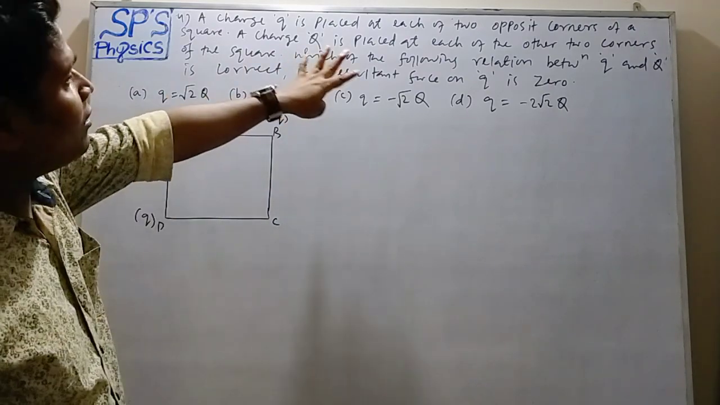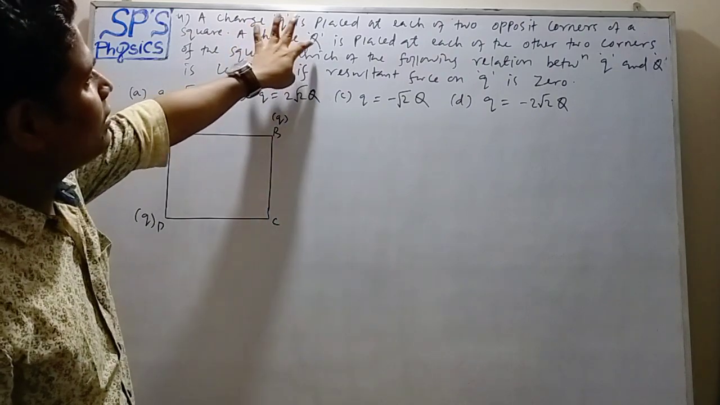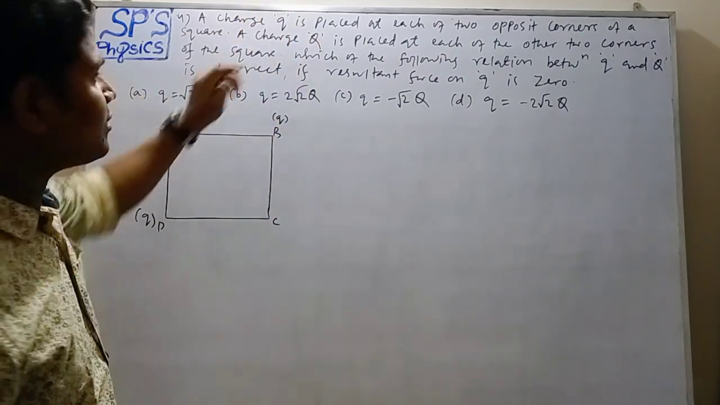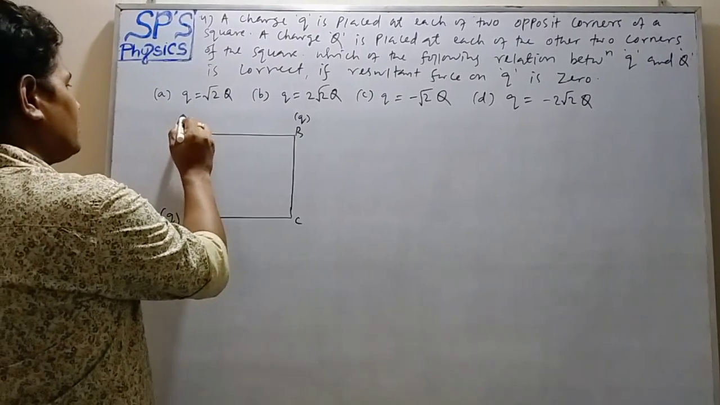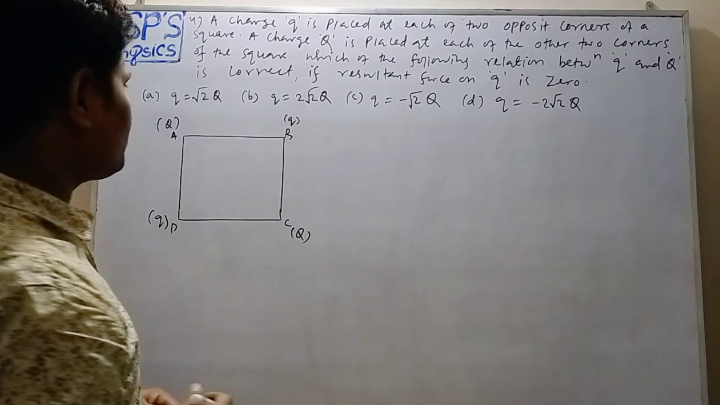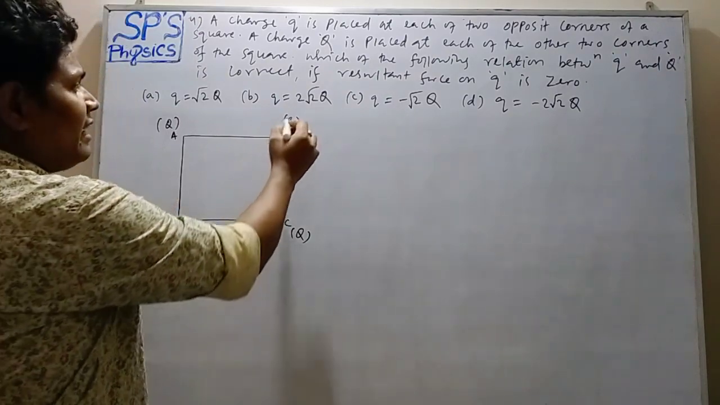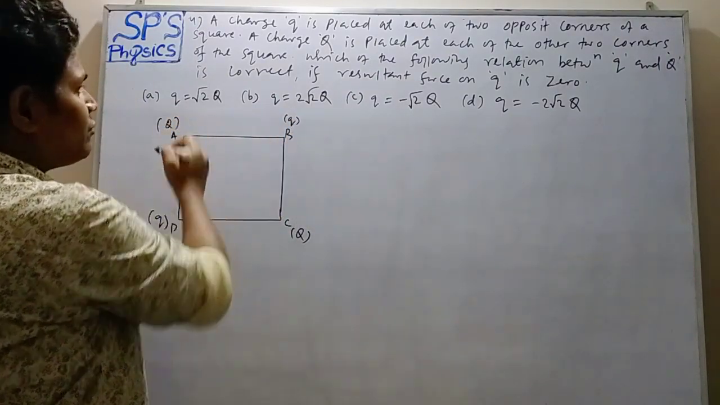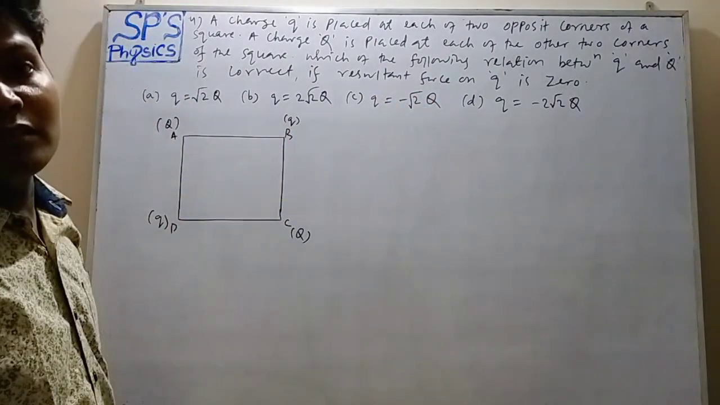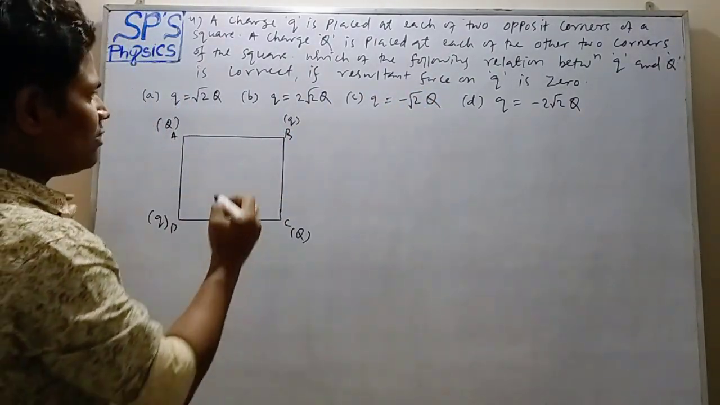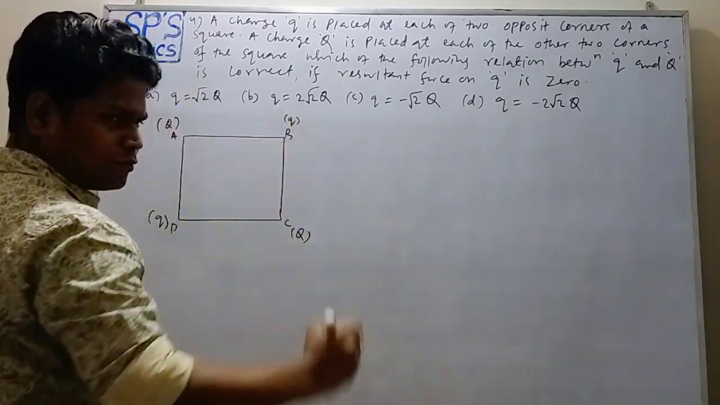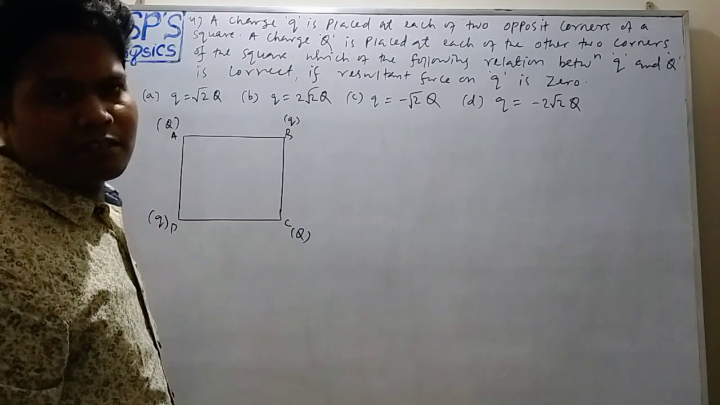And at the other opposite corners, how much charge is present? Capital Q. So here capital Q, here capital Q. Now we have to find the relation between that charge small q and capital Q if the resultant force on small q is 0. So first we have to find out the resultant force on charge small q.